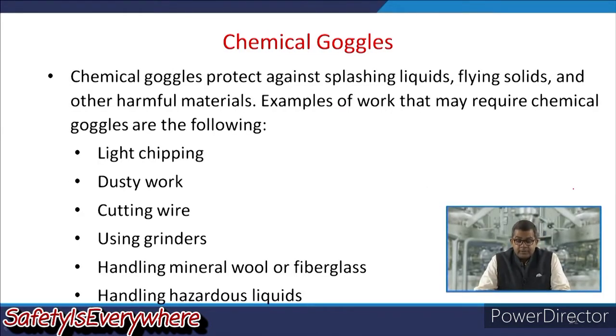Apart from this, there are chemical goggles. Chemical goggles are used to protect against any kind of splashing liquid, flying solids, and other harmful materials.